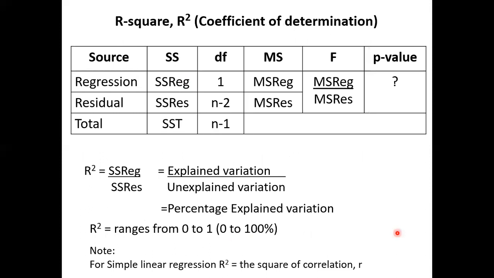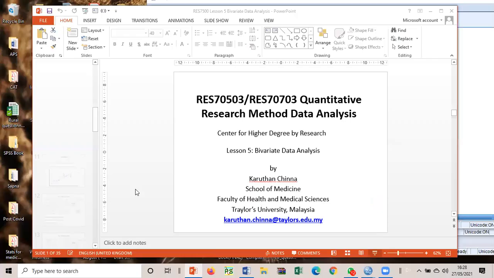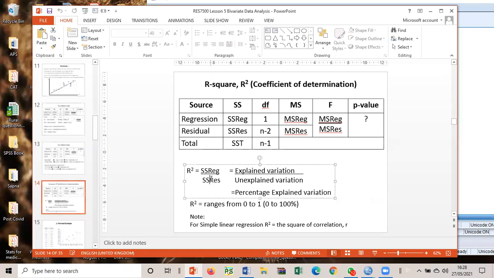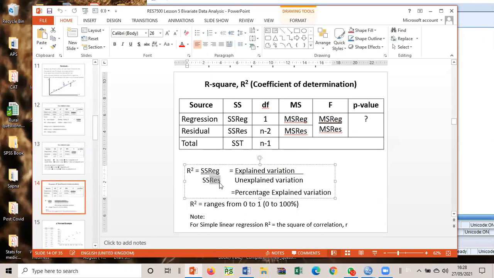R square is also known as the coefficient of determination. So look at how R square is computed. SS regression over SS total. Now, this was a mistake here, so we change it now.